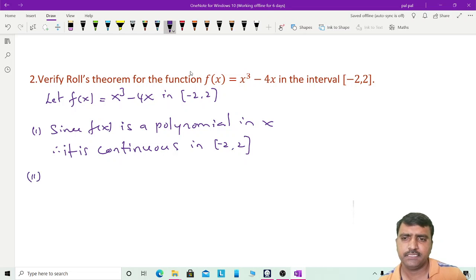Second condition, differentiability. You take f dash of x directly. f dash of x is equal to 3x square, differentiation of x cube is 3x square, minus differentiation of 4x is 4.